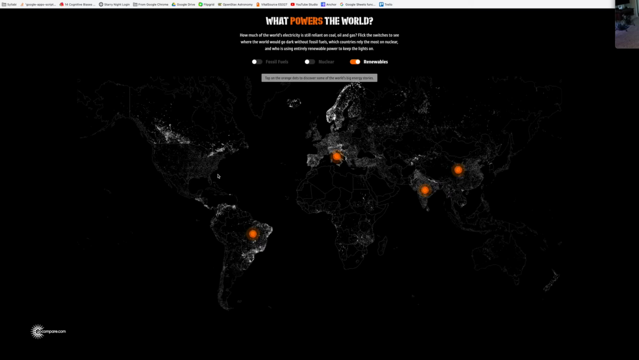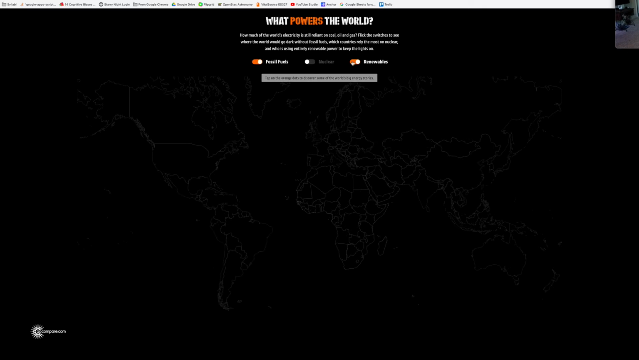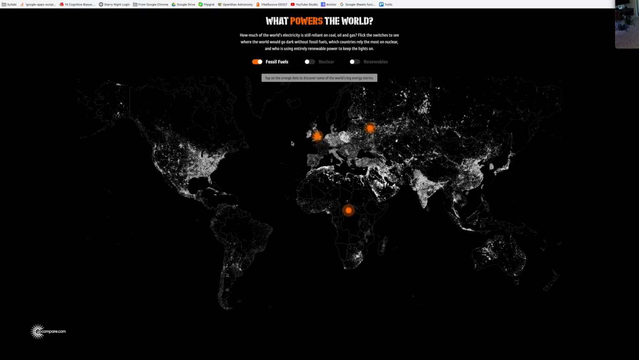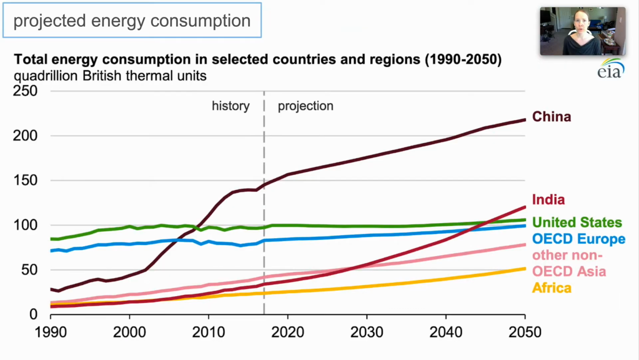But this part is growing. So what you and I know is that in about 10 years, when we come back to this map and we switch on renewables, we'll see a lot more lit up. Probably when we switch on nuclear, we'll see a lot more lit up. And probably when we switch on fossil fuels, we would see a lot less. So that's kind of the shift that will hopefully be happening over time. So just thinking about what powers the world currently and how that will shift over time is actually really exciting.